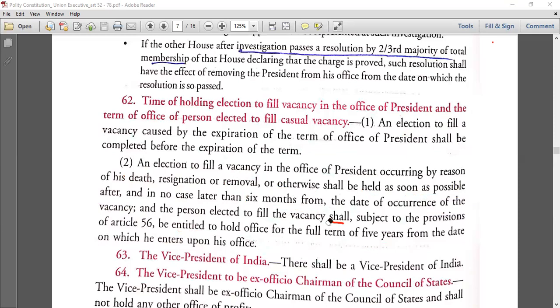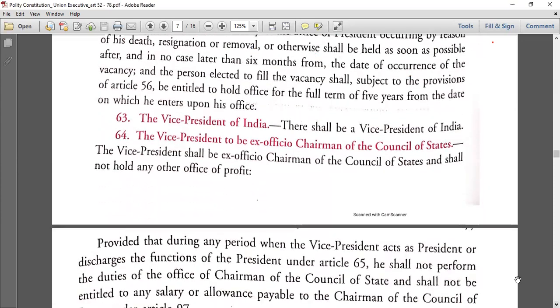So now vice president. Again, there shall be a vice president. The vice president is to be ex officio chairman of the Rajya Sabha. So Article 64 says it. Okay, and he also shall not hold any office of profit.